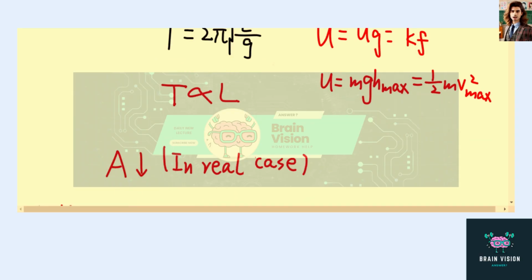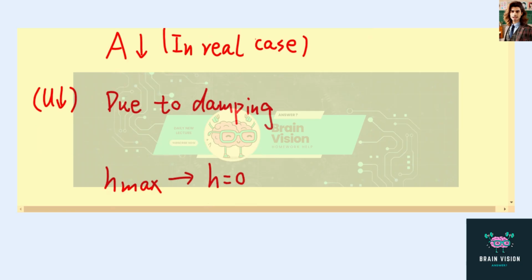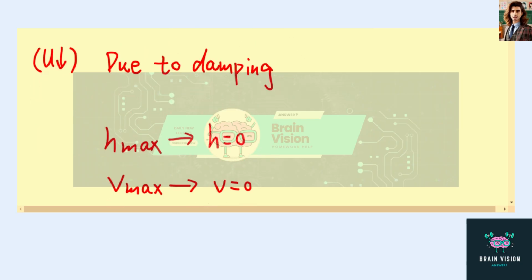So in the real case, the amplitude of a pendulum clock will decrease because there will be some damping involved, due to the air resistance and some friction generated by the gears. Which means that energy will start decreasing once the damping starts. Therefore, the maximum height will eventually become zero because there's some energy loss, so the gravitational potential energy will decrease until it becomes zero.